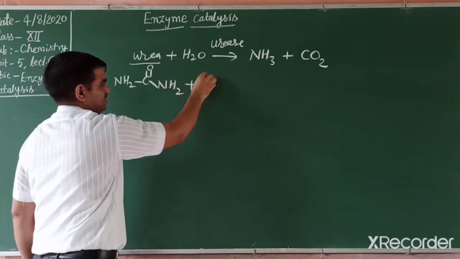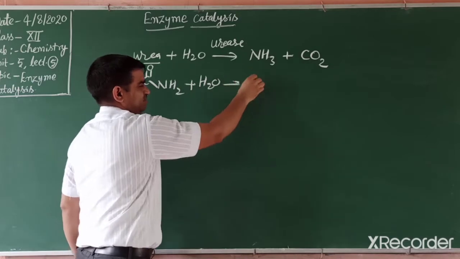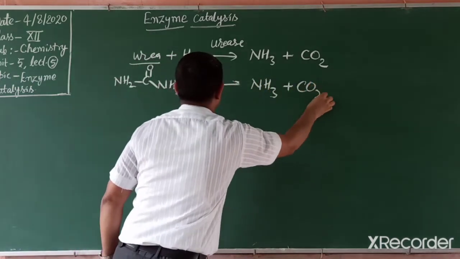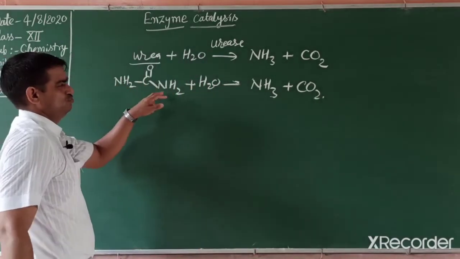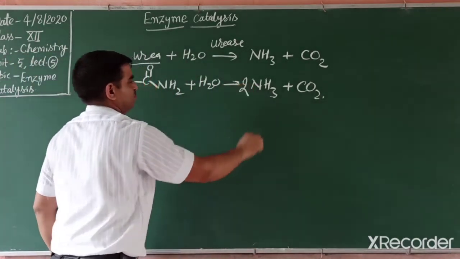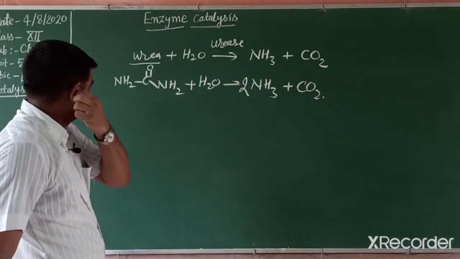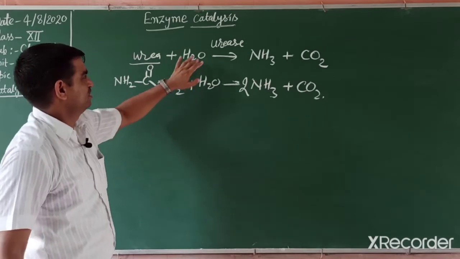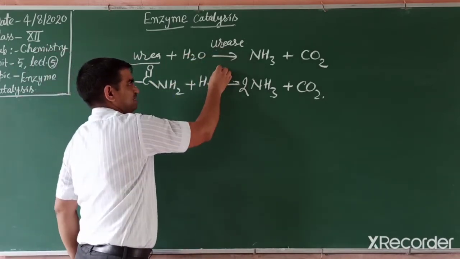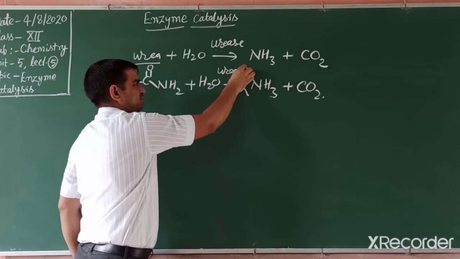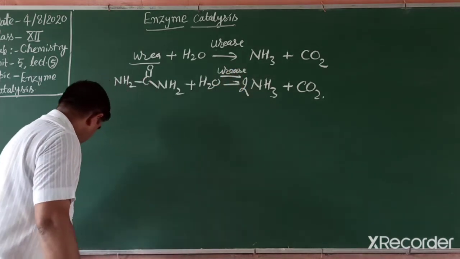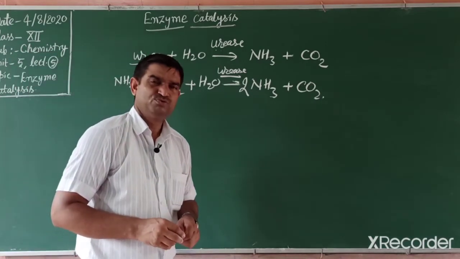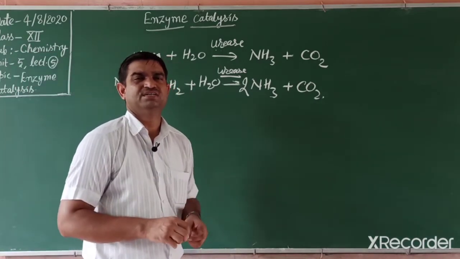Mix with 1 mole of water. Then this converts into ammonia plus CO2. When we balance nitrogen 2, we get 2 moles of ammonia and 1 mole of carbon dioxide. So in this reaction, the enzyme used is urease. This is also a very important enzyme to remove urea as ammonia.